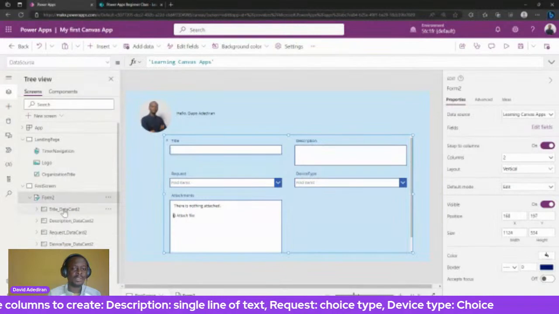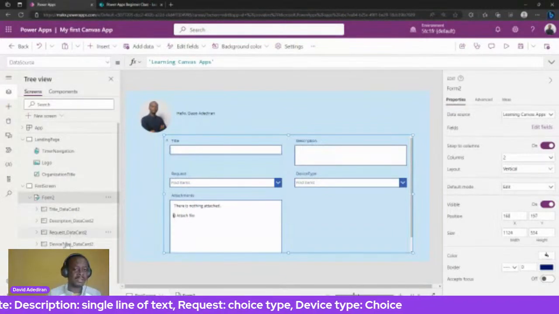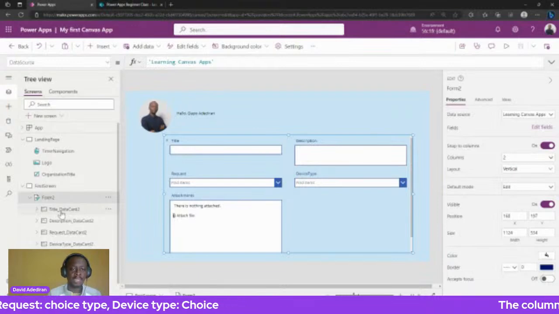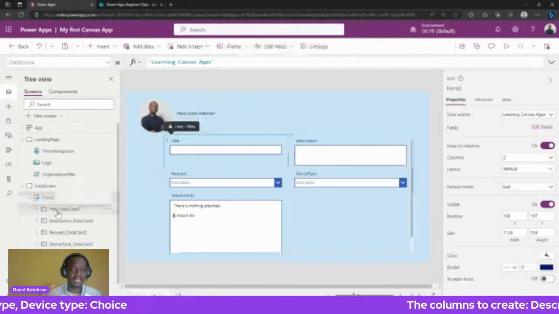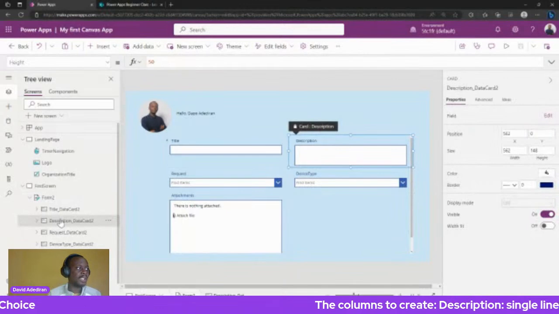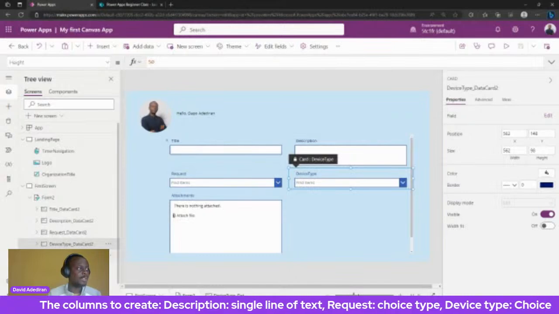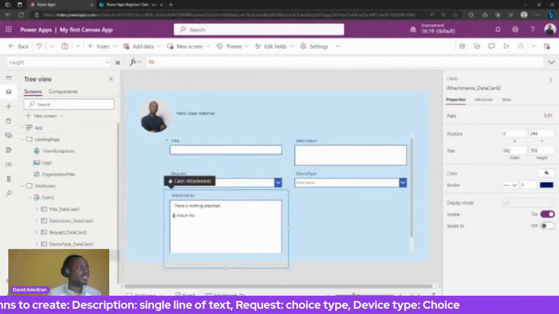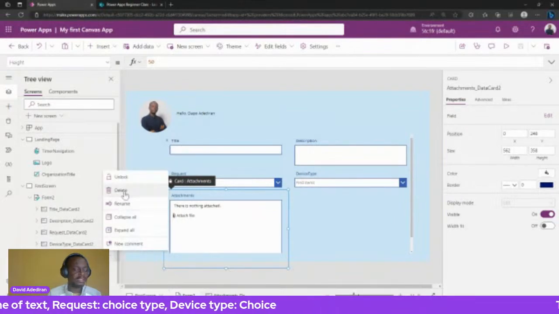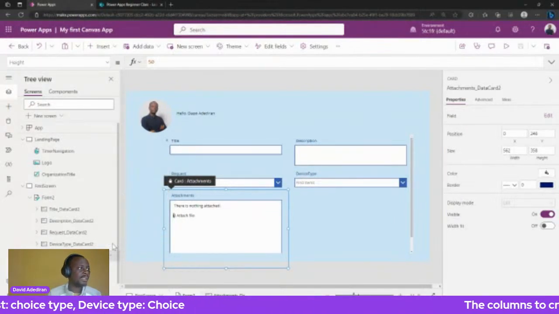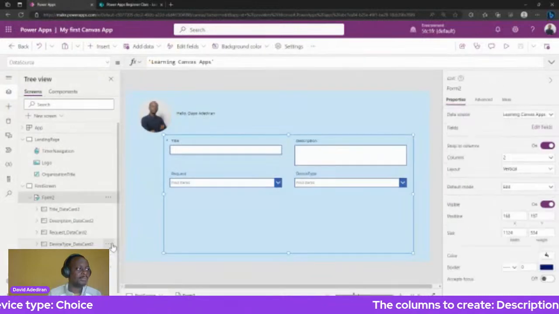These controls are called data cards, right? Each column in our SharePoint is represented by a data card. So we have the title data card, the description data card, the request data card, the device type data card, and the attachments. The attachments, I'm going to take out because I don't need them. I can delete it if I want to, which is fine.